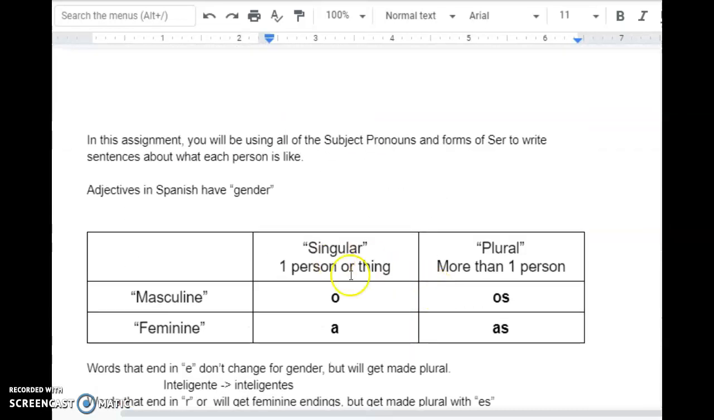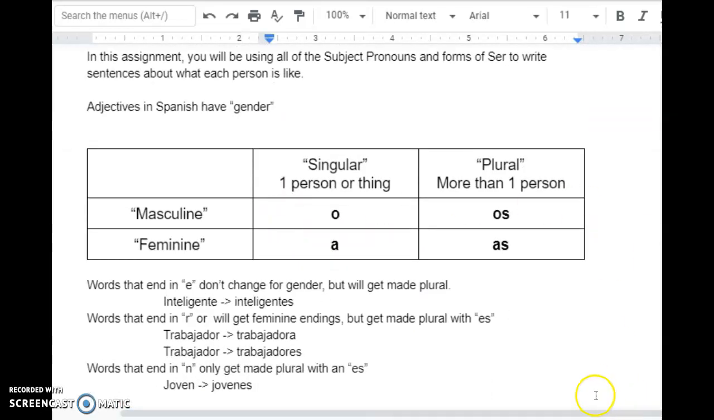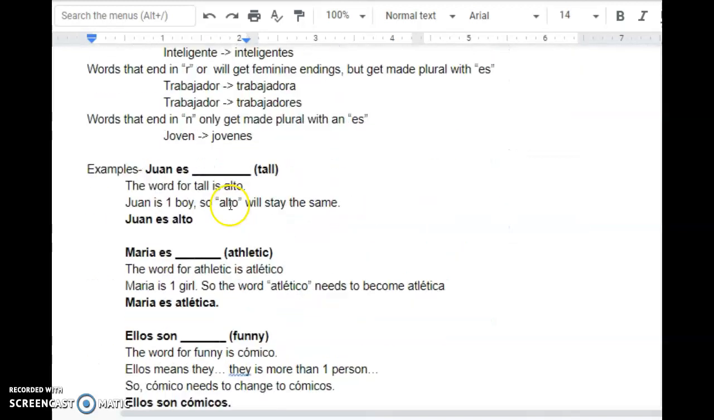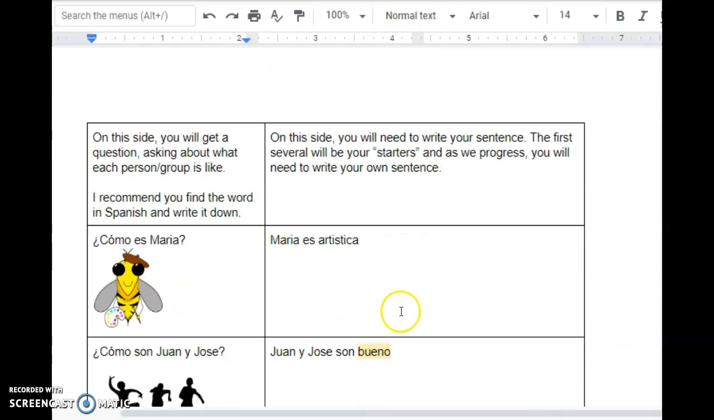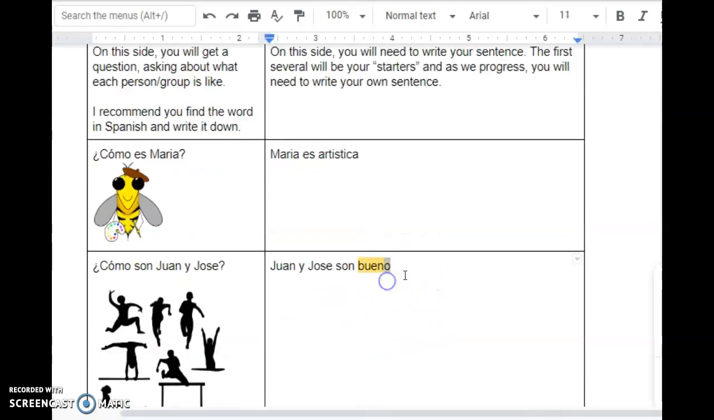So if we go back up to our notes, we look at where it says masculine, and we don't stop here at singular because Juan and Jose is not one person or thing. Juan and Jose are more than one person or thing. So the way that we would be fixing bueno is to add an S. Okay?